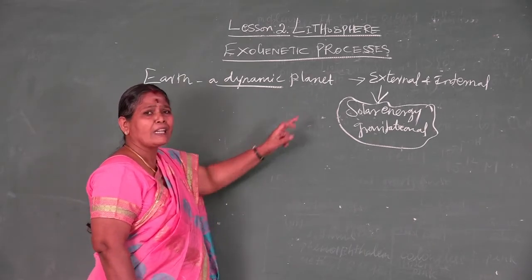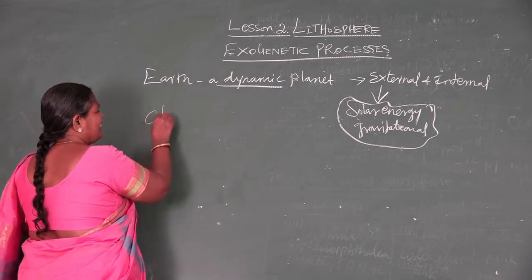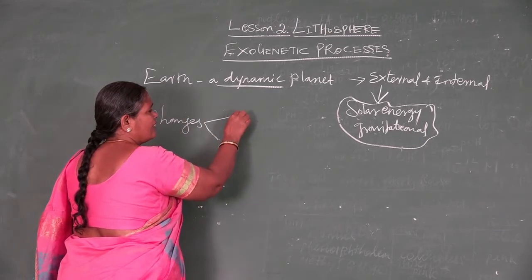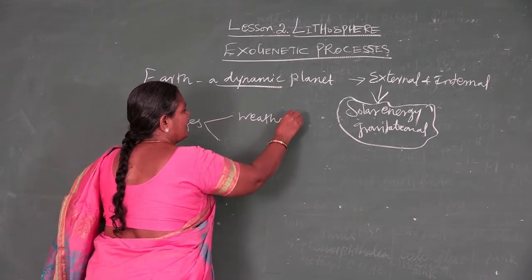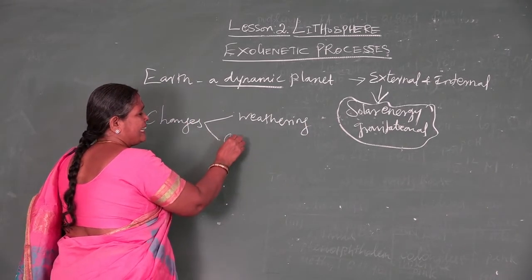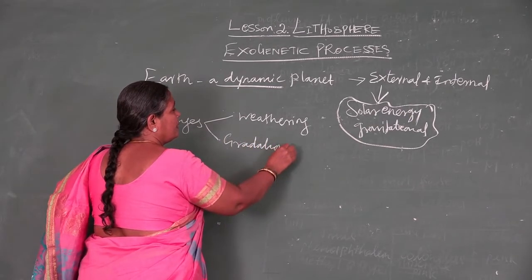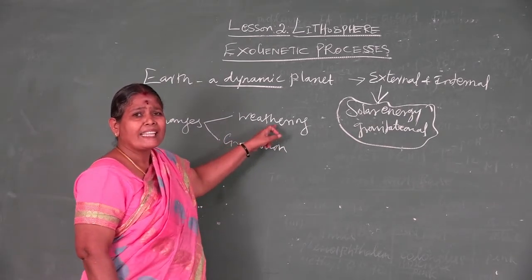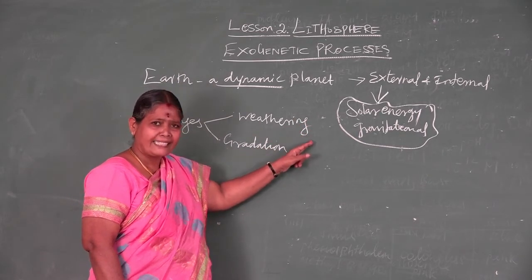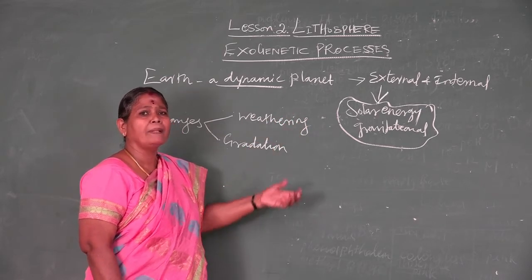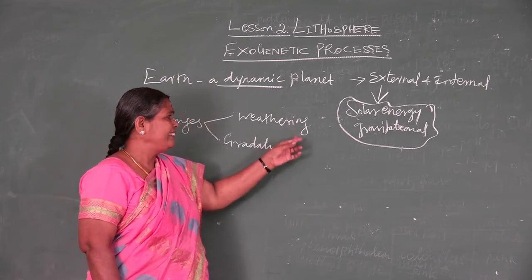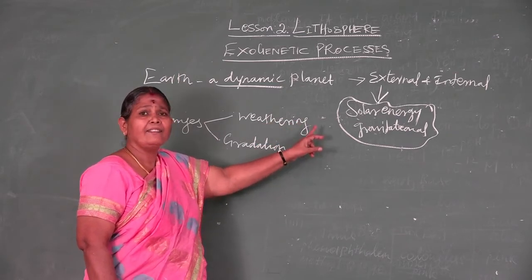Now, how does it undergo such changes? The changes occur in two ways. One we say is weathering. Weathering is also called mass movement, and the other one we say is gradation. Now, what is weathering? Weathering is the breakdown, disintegration or decomposition of earth materials, especially rock material. That is weathering.